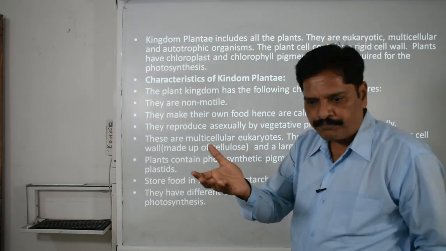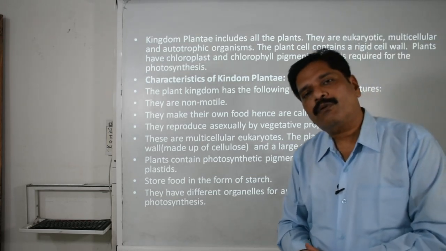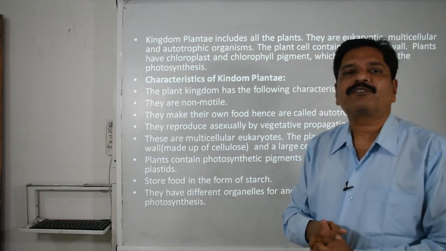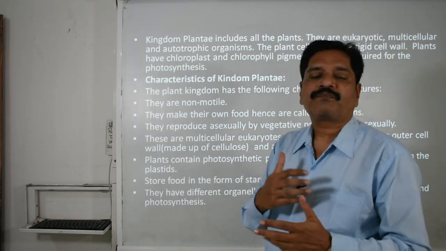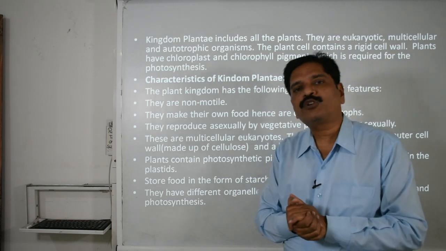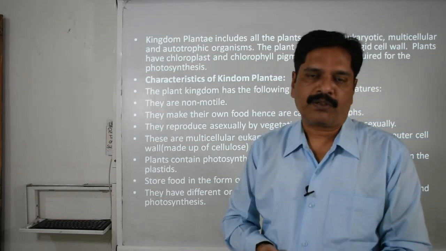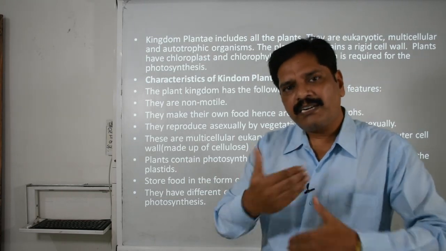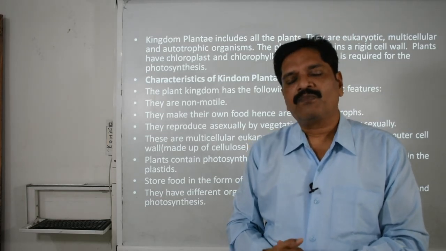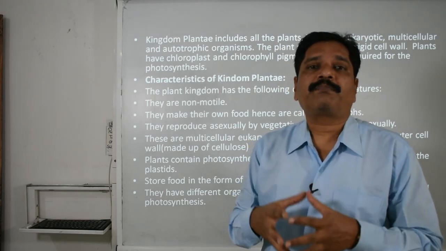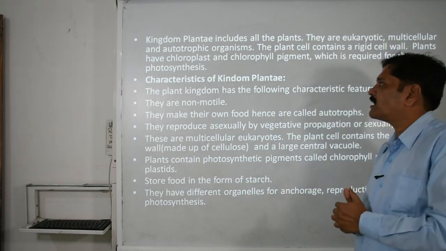In the previous topic, the fungi, we also talked about the cell wall, but remember the basic difference: whenever we talk about the plant cell wall, it surely consists of cellulose. Secondary and tertiary layers form the inner cell wall. Later we will discuss the cell wall in the cell components. Pectin and chitin are also there to give it strength and mechanical support.